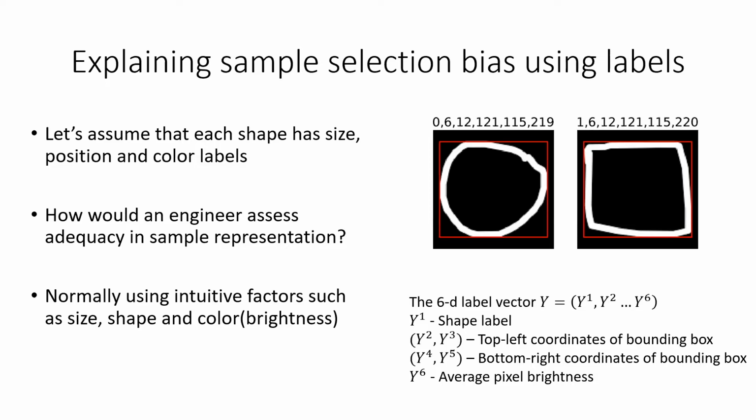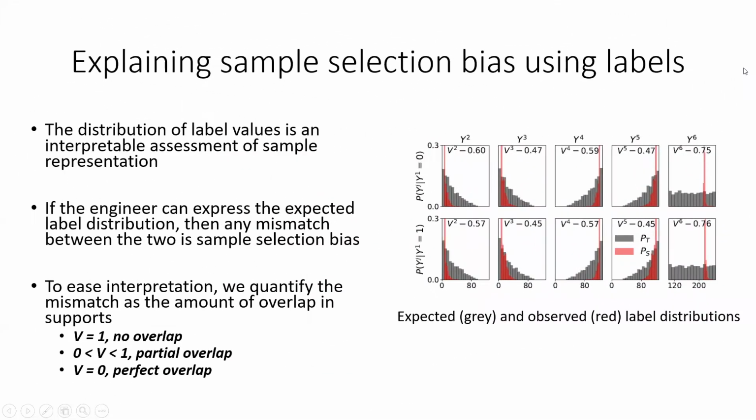But for this simple problem with circles and squares, we can easily design labeling methods to obtain these extra annotations. By obtaining the bounding box enclosing the object, we can easily get access to these extra annotations related to the size and position of the observed object. We can thus obtain the distribution of these properties of interest. And having access to the distribution of annotations, we can assess the sample representation.